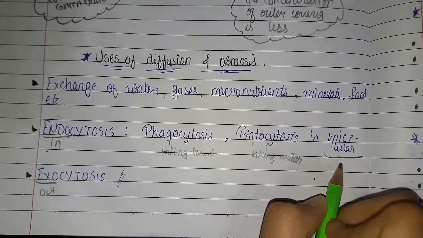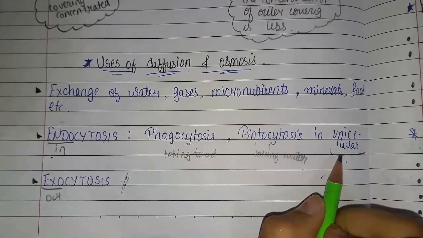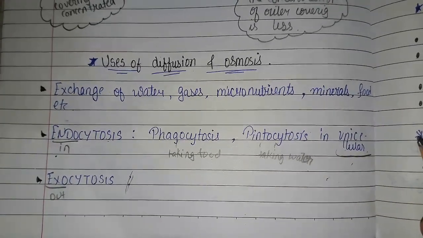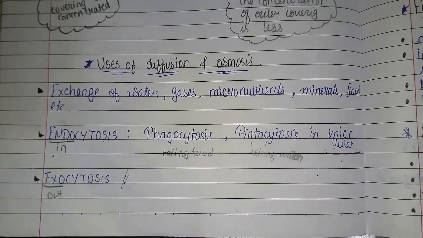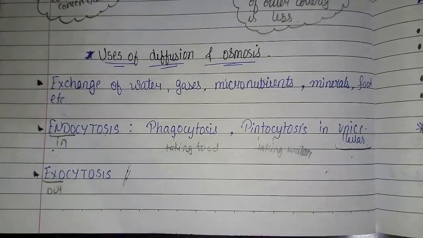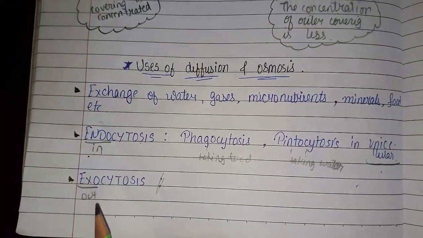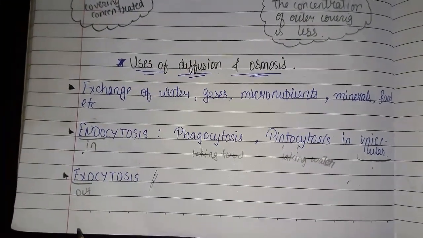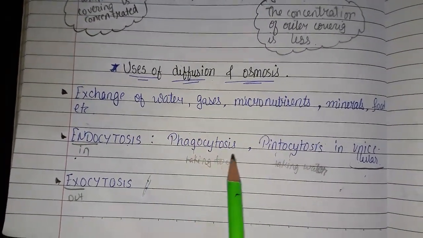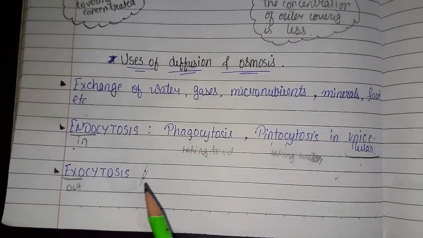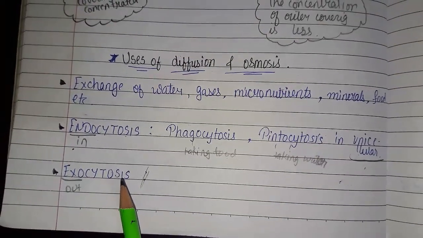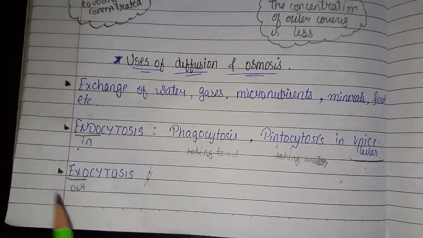An organism made up of only one cell is called unicellular. An organism made up of more than one cell is called multicellular. Exocytosis means outside. So now all the things come outside the cell. In endocytosis, taking food and all that was coming inside the cell, and in exocytosis all this will go outside the cell.